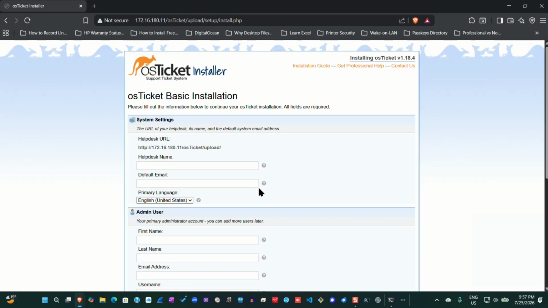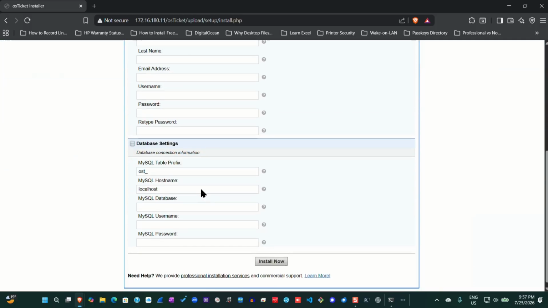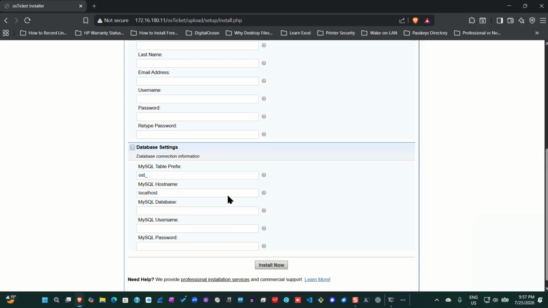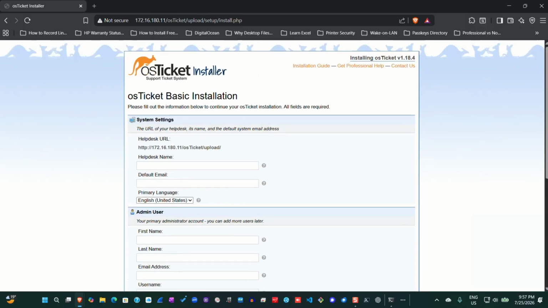So, the osTicket basic installation page. You go ahead and enter your help desk name. You can use any name you want, the default email, and so on and so forth. And then at the end of it, you just click on install now. So I'll go ahead and do that now.